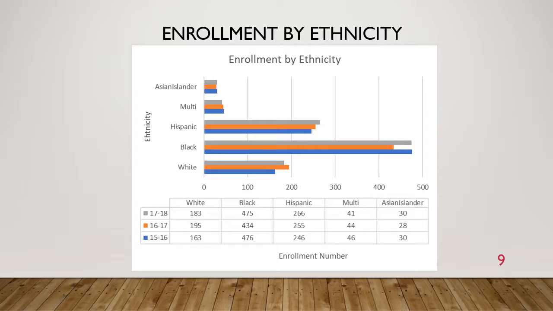And then if we look at our enrollment by ethnicity, our Black population is by far our largest population, with this most recent year having 475 African American students, and that's increasing steadily, as well as the Hispanic population. Multiracial and Asian Islander population has stayed pretty much the same, with the white population fluctuating between 160 and 180.